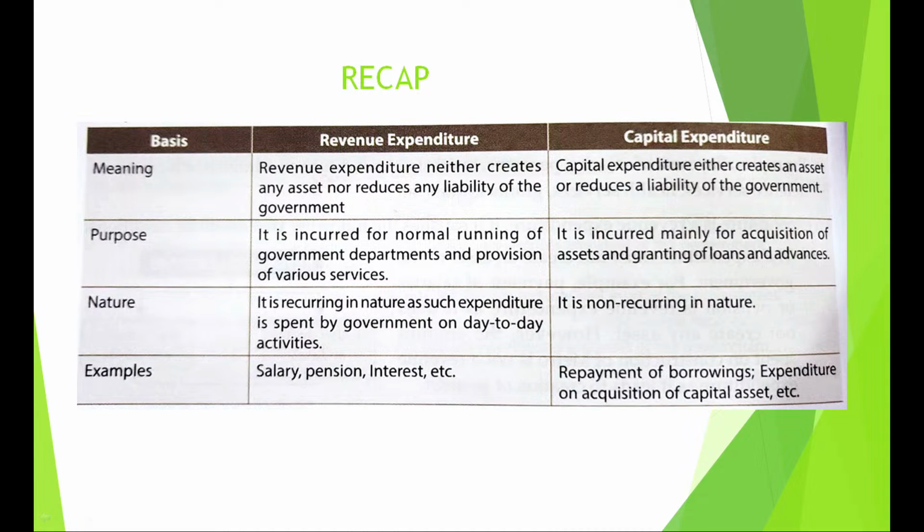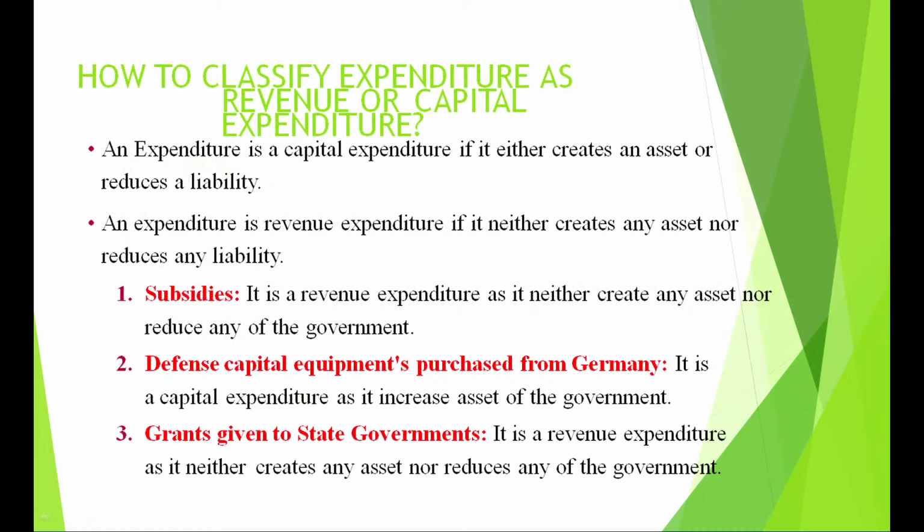Then you have examples, which you should always give whenever you are asked a difference question or a meaning question or a definition question. Please give the definition and give the example. So, when you are asked about revenue expenditure, you can give any example: salary, pension, scholarship, subsidies. And for capital, you can give acquisition of a capital asset, construction of a building, acquiring land and repayment of borrowing. Repayment of borrowing will reduce liability.